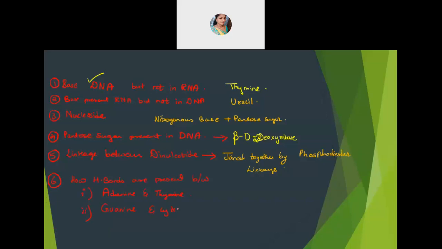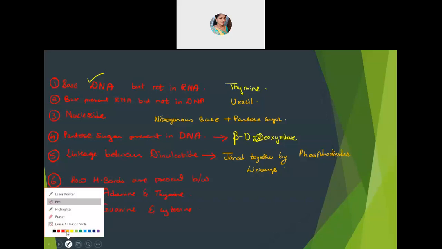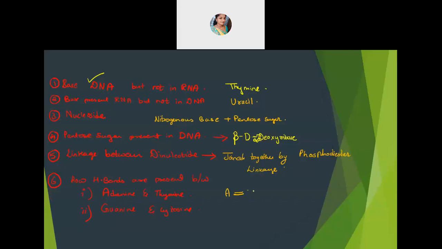Yes, very good, correct. So between adenine and thymine there is a double bond. Two bonds are present. So adenine and thymine are held to one another by a double bond, and cytosine and guanine are held to each other by a triple bond. Many questions they won't ask here. And the ribose sugar drawing, you remember, I am not asking that. I know it is difficult for you to answer that. So how to write that structure, you remember. And which are the similar groups which are present in both DNA and RNA?